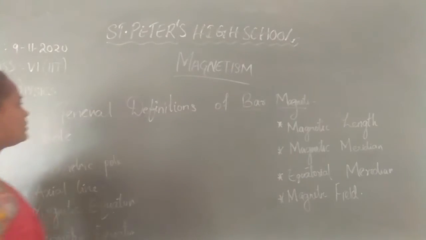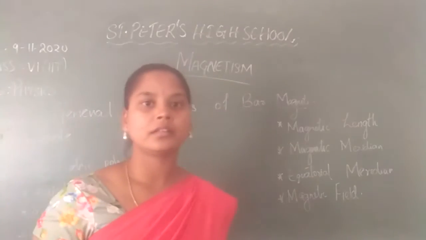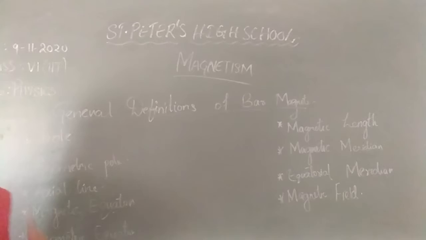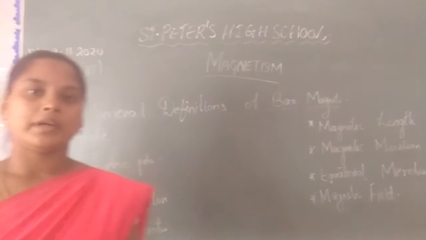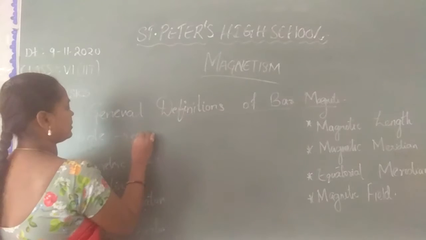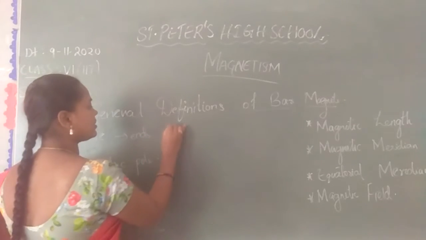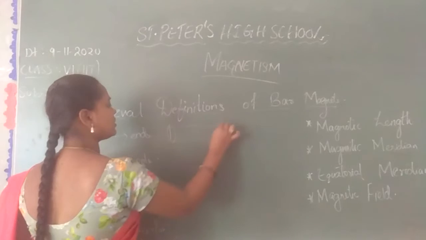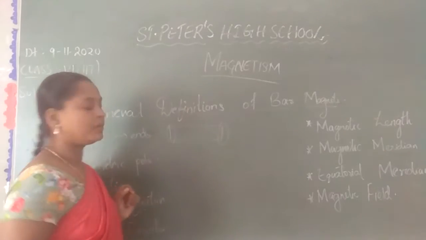Now let us learn some general definitions of the bar magnet. Okay, so these are some of the general terms which include the bar magnet. Next, what is a pole? Already I have said that a magnet has 2 poles. I said that a magnet is bipolar. So now, a pole is nothing but the end of the bar magnet. If this is a magnet, there are 2 ends, right? These ends are called poles.